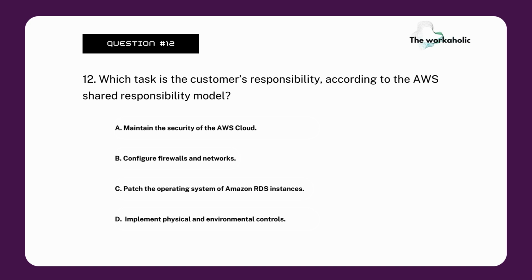Patch the operating system of Amazon RDS instances. It's AWS responsibility. Implement physical and environmental controls. AWS responsibility too. So the right answer there is configure firewalls and networks. Option B. Moving to the next question.